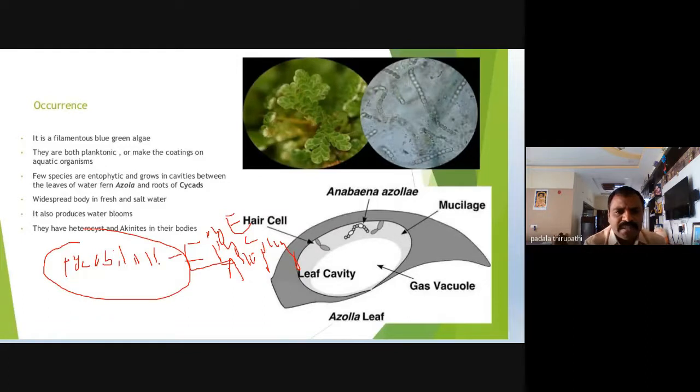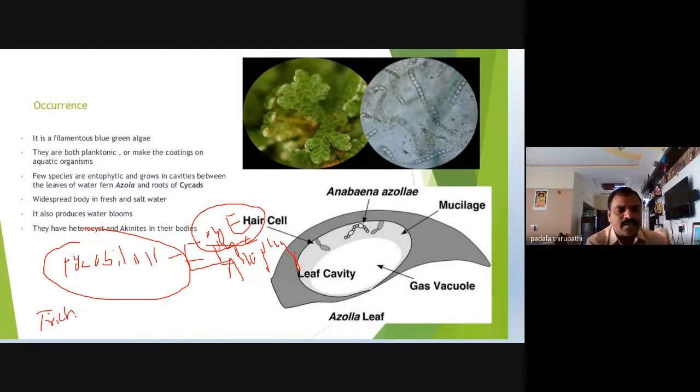This phycoerythrin is the pigment abundant in the thallus of red algae and even some of the blue-green algae. So that's why they are able to produce water blooms on the surface of the water. That's why the water of the ocean looks red in color. The red color of the Red Sea is due to the organism Trichodesmium erythraeum.